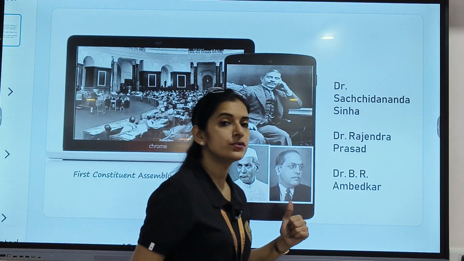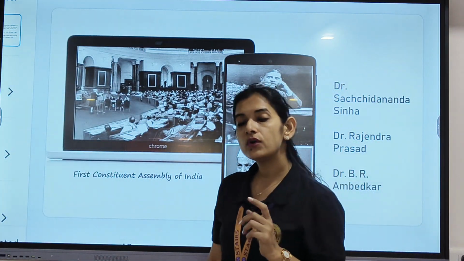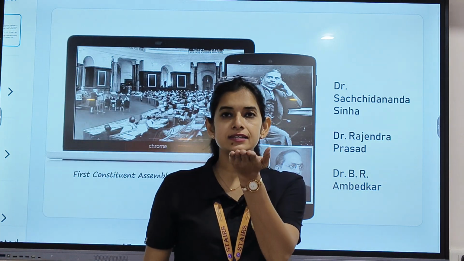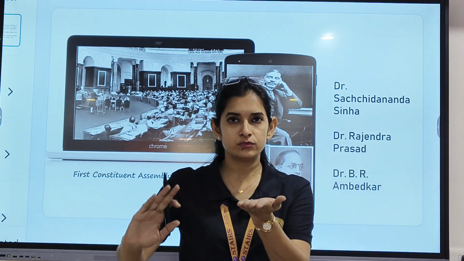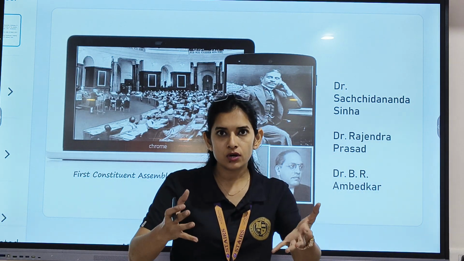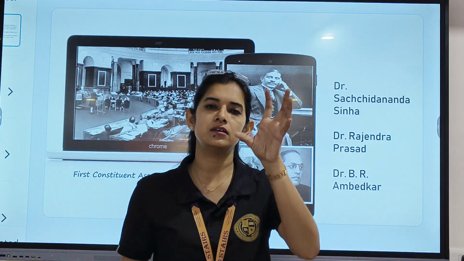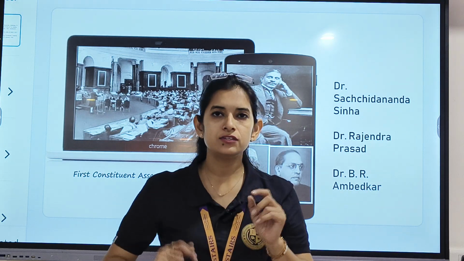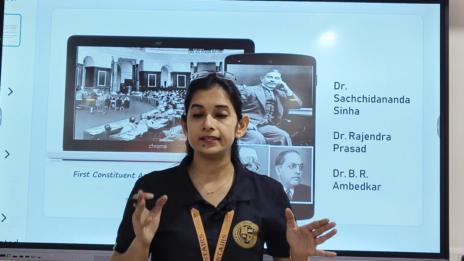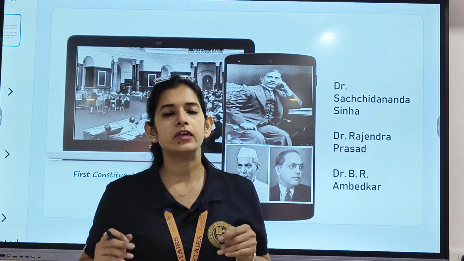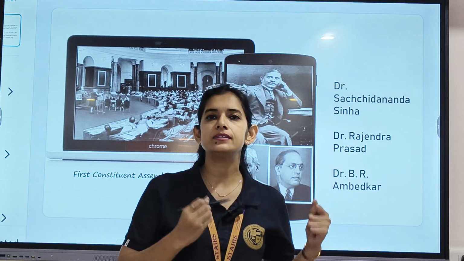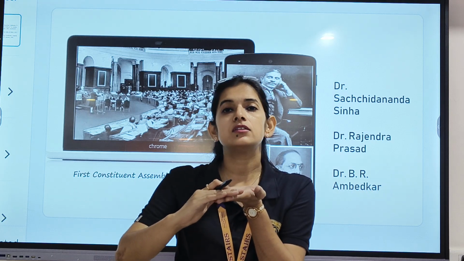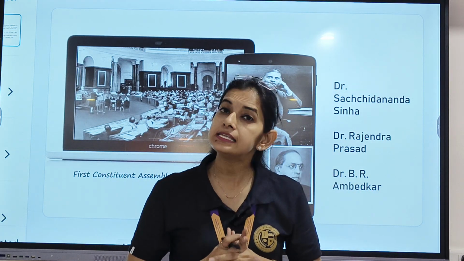Beta, this was the Constituent Assembly. As I have already told you, for making a constitution, we need some people who would be giving us a guideline according to which the constitution has to be made. For example, if in your class I gave you a task to write a story, you need certain guidelines, certain points according to which you would be writing that story. Clear? In the same way, while writing a constitution, Constituent Assembly people were those who gave us the objective according to which the constitution is made.